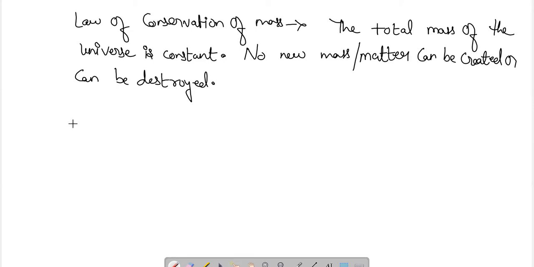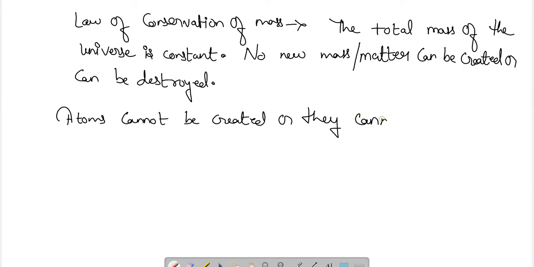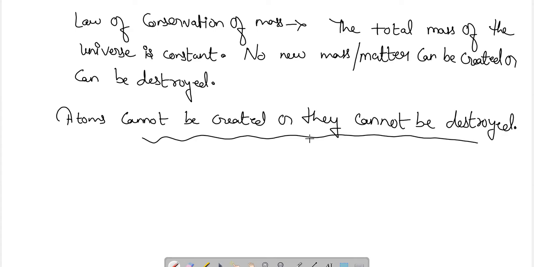Okay, so here in the second postulate, what we have seen, he has stated that atoms cannot be created or destroyed. Okay, so what this particular second postulate is explaining is the law of conservation of mass.